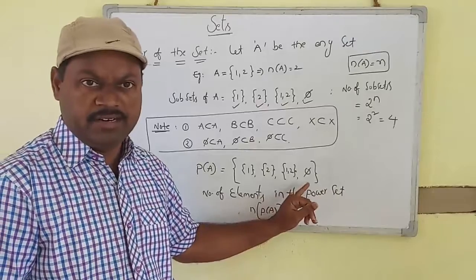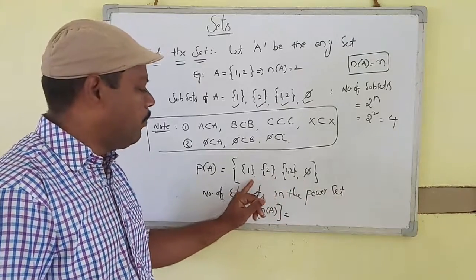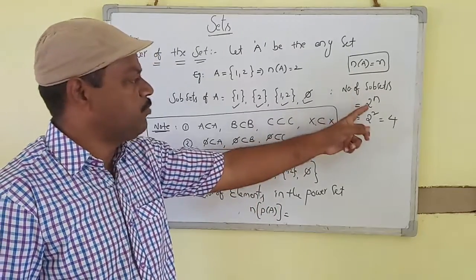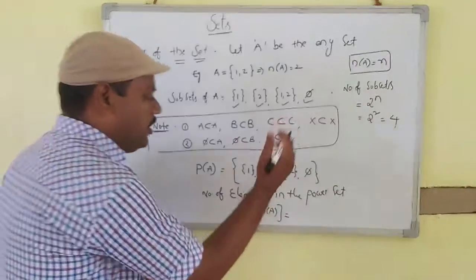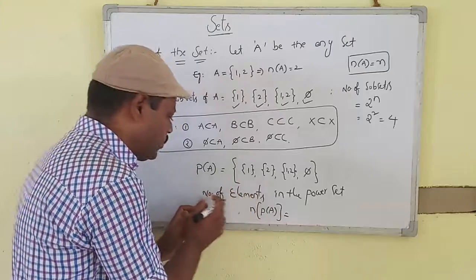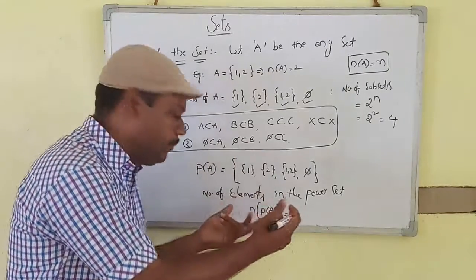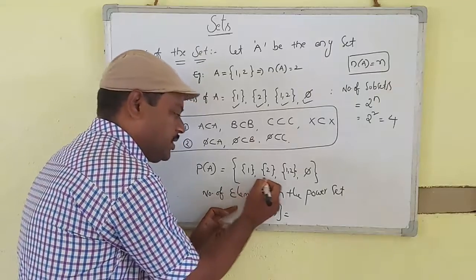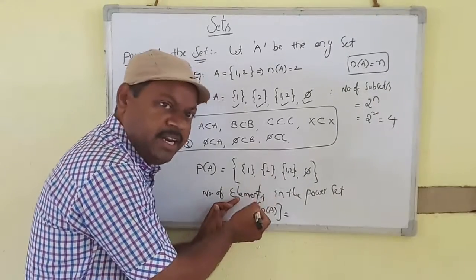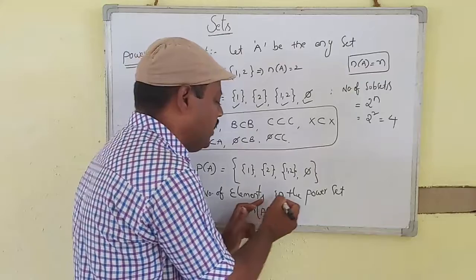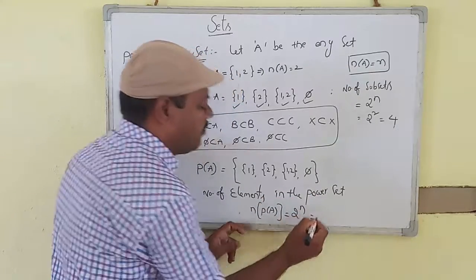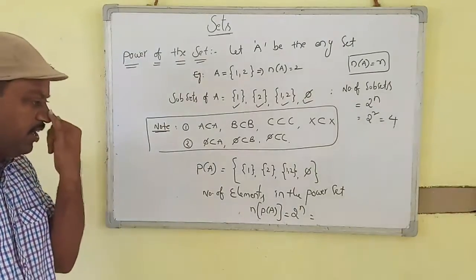Subsets are the elements here, so all possible subsets are elements. The number of subsets formula is 2 power n. So the number of elements in the power set is given by the same formula, 2 to the power of n.